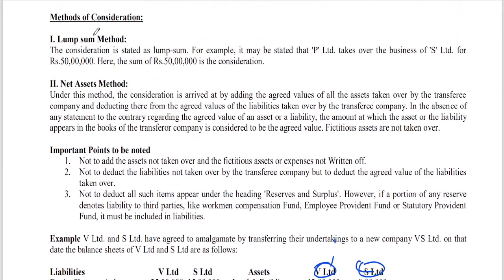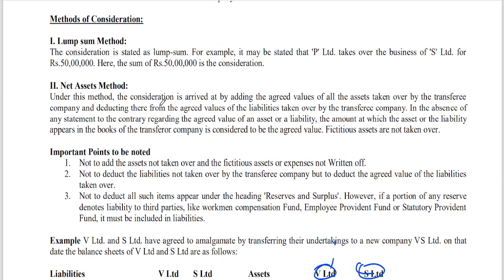Here even the meaning has been given. Under this method, which we have all learned, the amount is arrived at by adding the agreed value of all assets taken over by the transferee company and deducting therefrom the agreed value of liabilities taken over. In the absence of any statement to the contrary regarding agreed value of assets or liabilities, the amount at which the asset and liability appear in the books of the transferor company is considered to be the agreed value. Fictitious assets are not to be taken over.